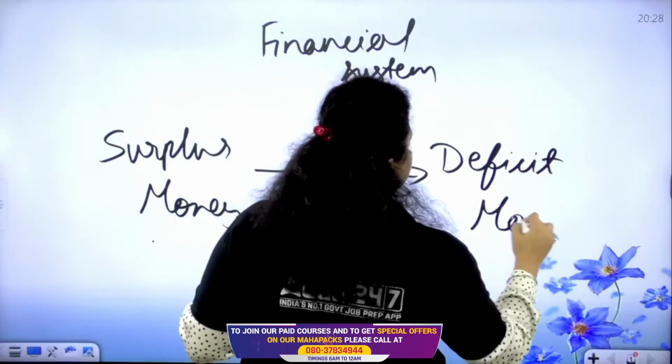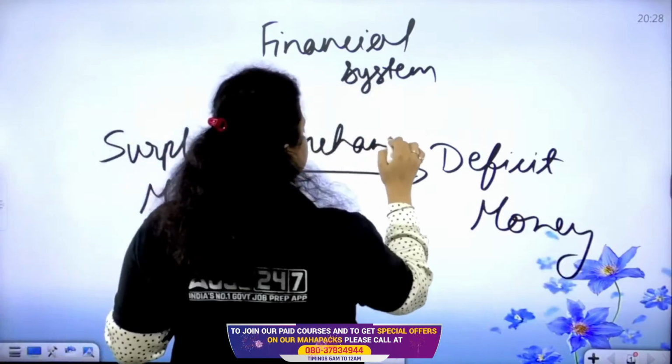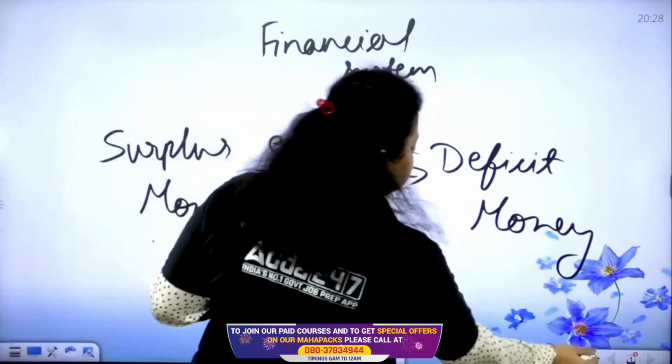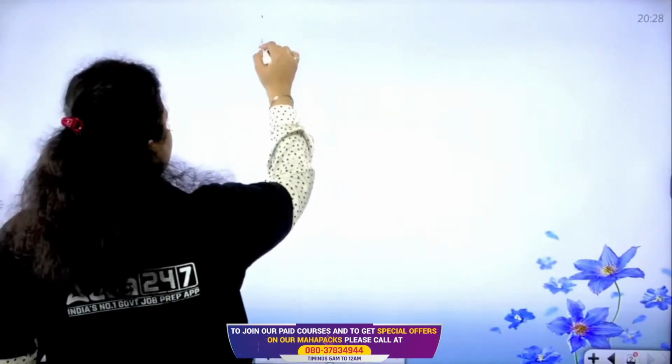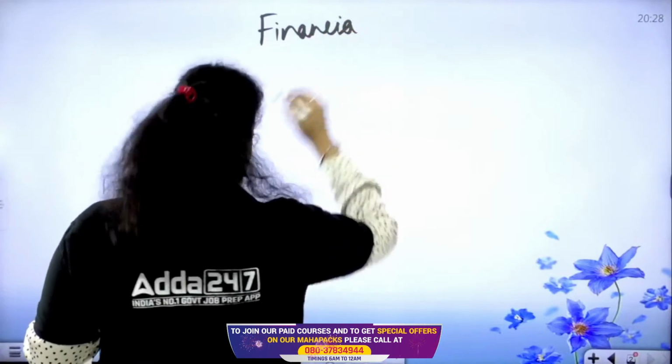This exchange of funds is actually your financial system. And to perform this activity, we need financial institutions.